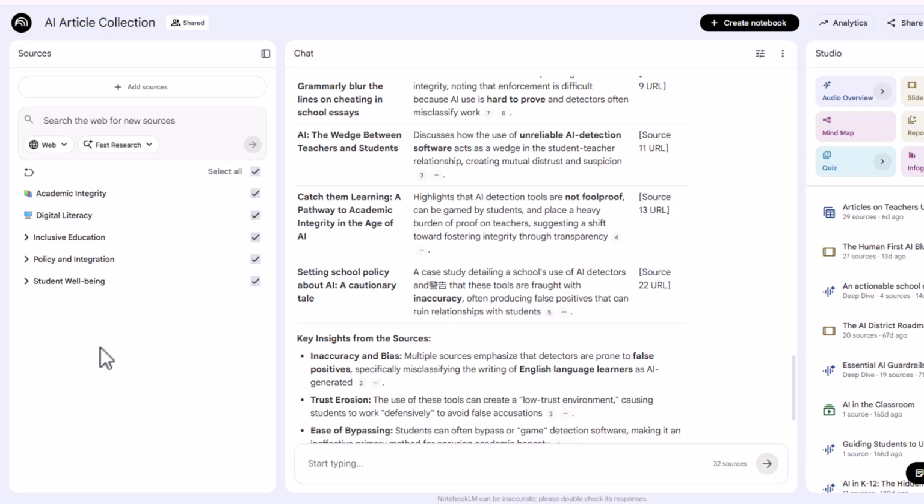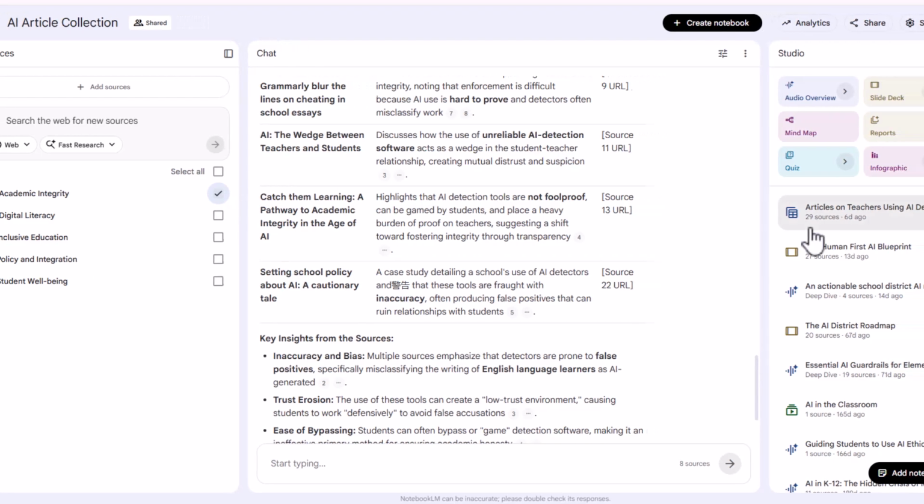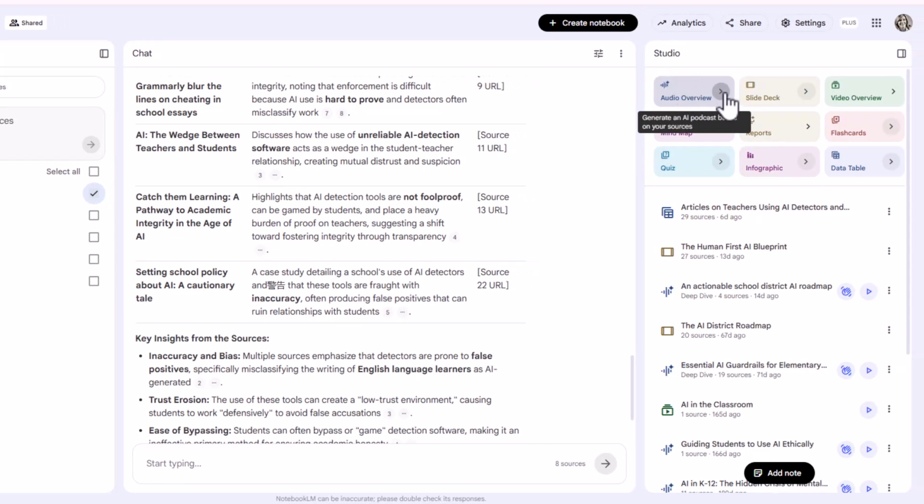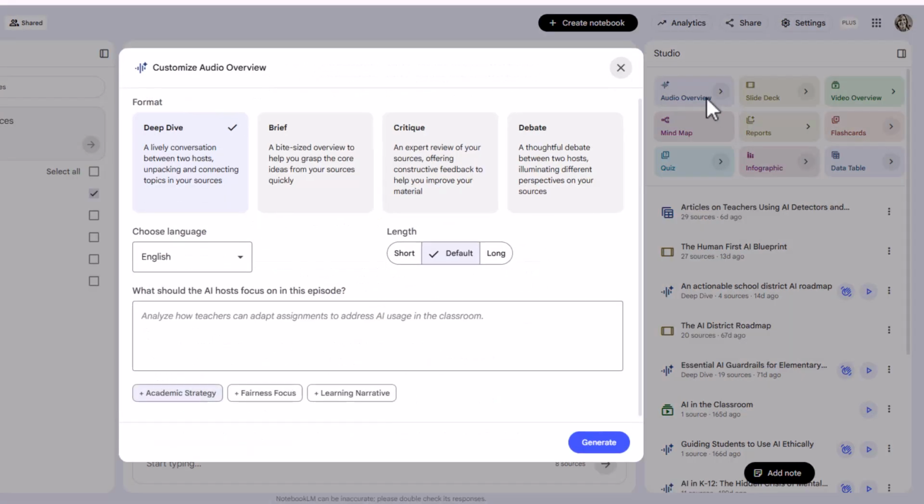One more thing before I let you go is when you have all of these categorized and you looked at it to make sure that you agree with the categories, move them around if you need to. What I can do is I could just select a category and then create something in the studio. So I'm going to select academic integrity. When I select that category, it's going to grab all of those resources in that category. And then I could go over here to the studio and I could create an audio overview or a debate on that issue. A debate might be fun.